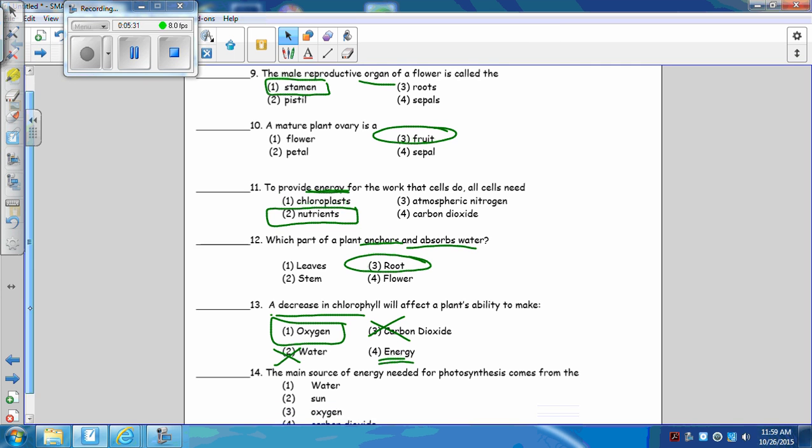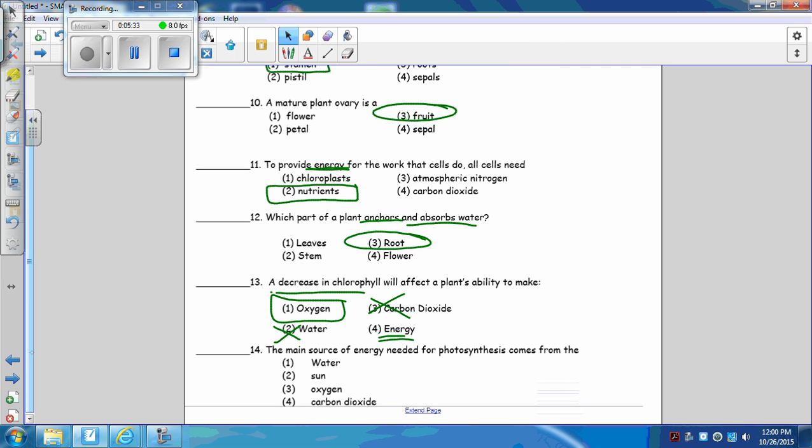All right, number 14. The main source of energy needed for photosynthesis comes from the sun. The rest of these things are substances. They're matter. The only thing that is energy is the sun. That's the only choice that is possible. Let's go to the next question.